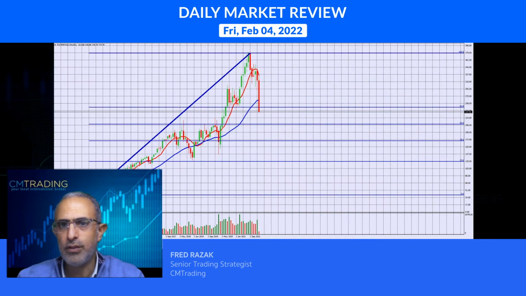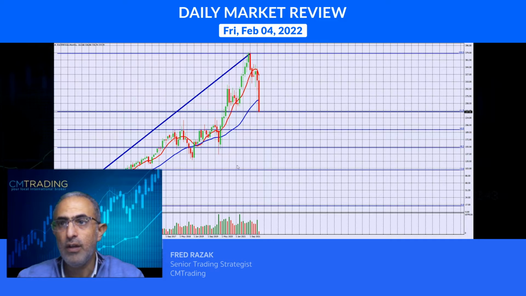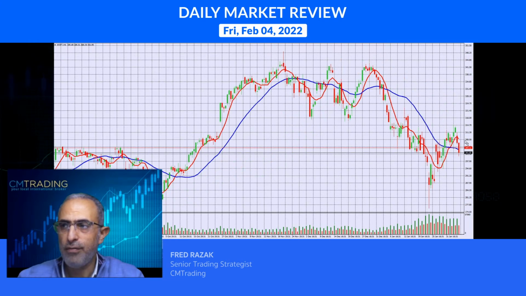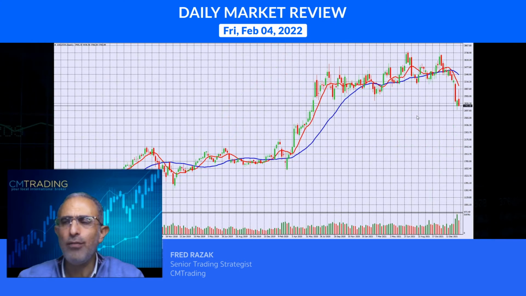Now, if we do a Fibonacci retracement to it, let's give it a look right there. This is really where we should be bouncing off of. So if we do breach this and we trade lower, we could basically hit $200 a share for the price of Facebook. Now, looking at the other major stocks, Apple also sold off, lost some of its luster yesterday. Microsoft also sold off, lost some of its luster. So we're at the end of the move upside.